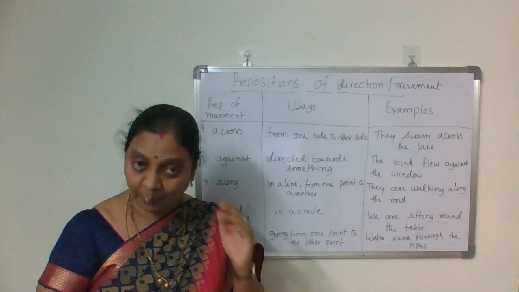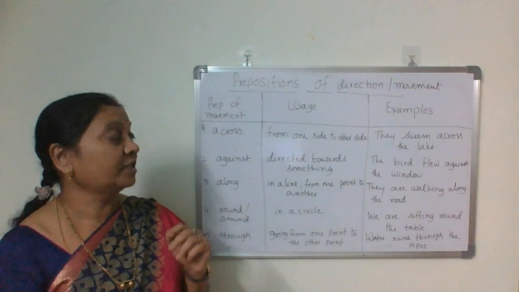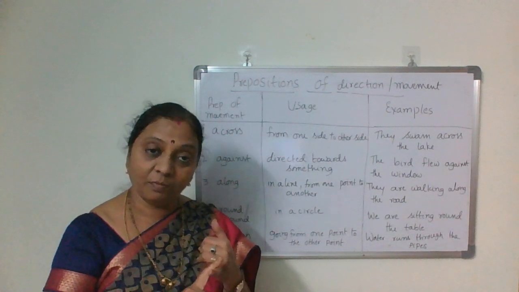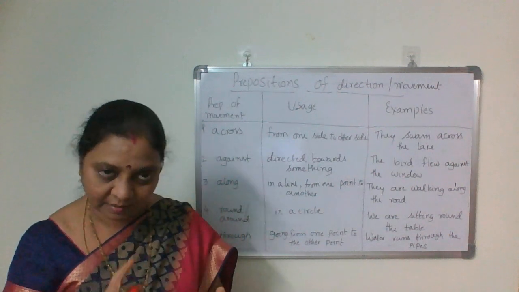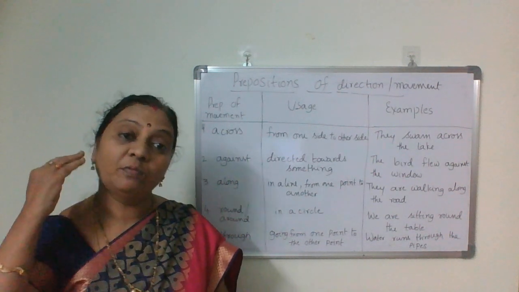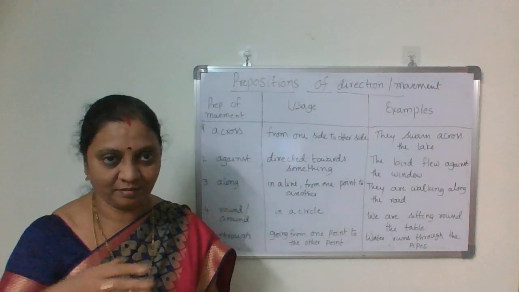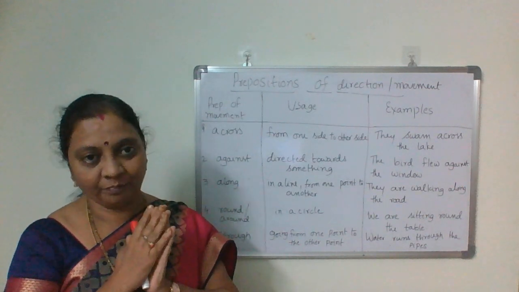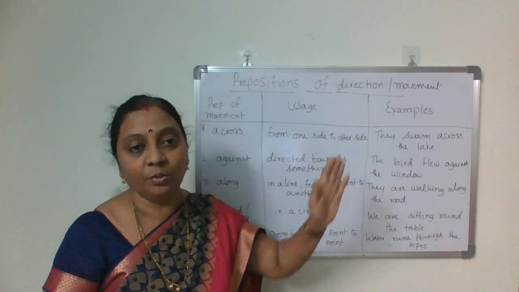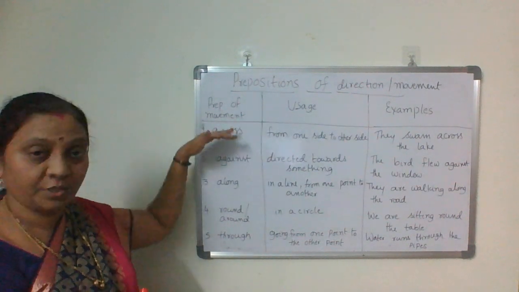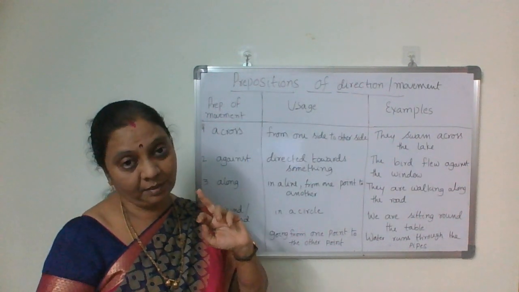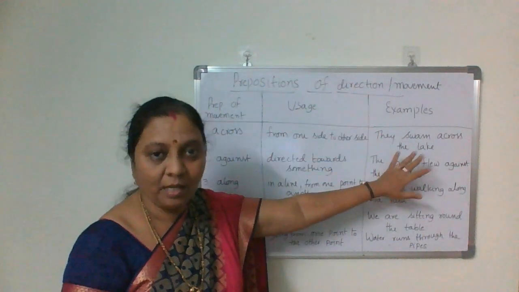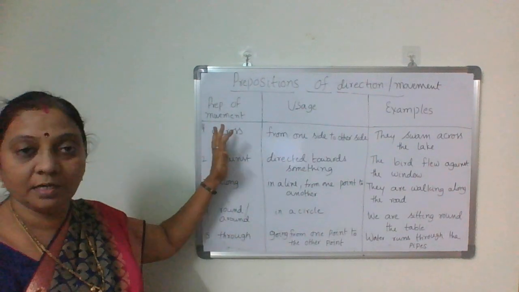I started prepositions and we are discussing types of prepositions, and in that we completed two: prepositions of time and prepositions of place. Today we do prepositions of direction or movement. These prepositions mainly express the direction of something, or movement of something. So which prepositions come under this type? Let us look at the prepositions, their usage along with examples. Okay, shall we start now?